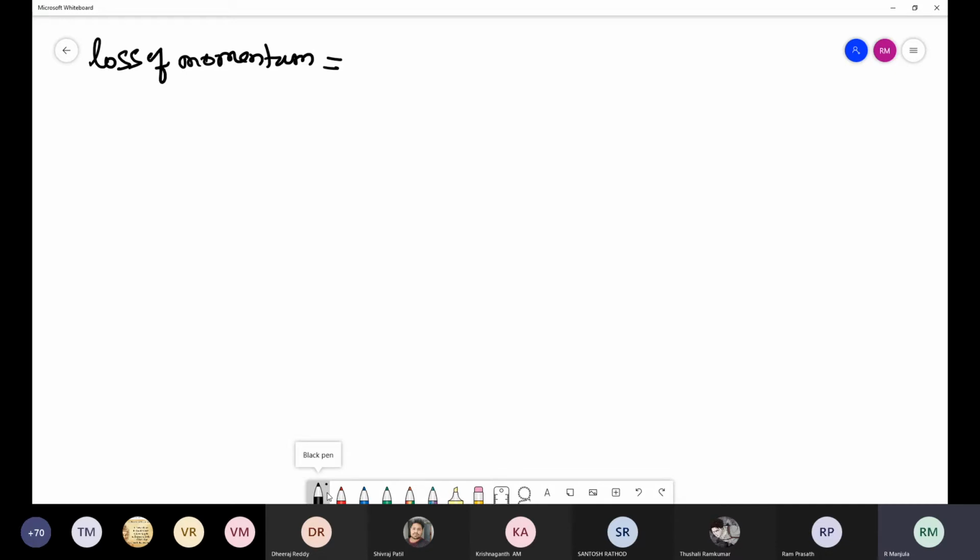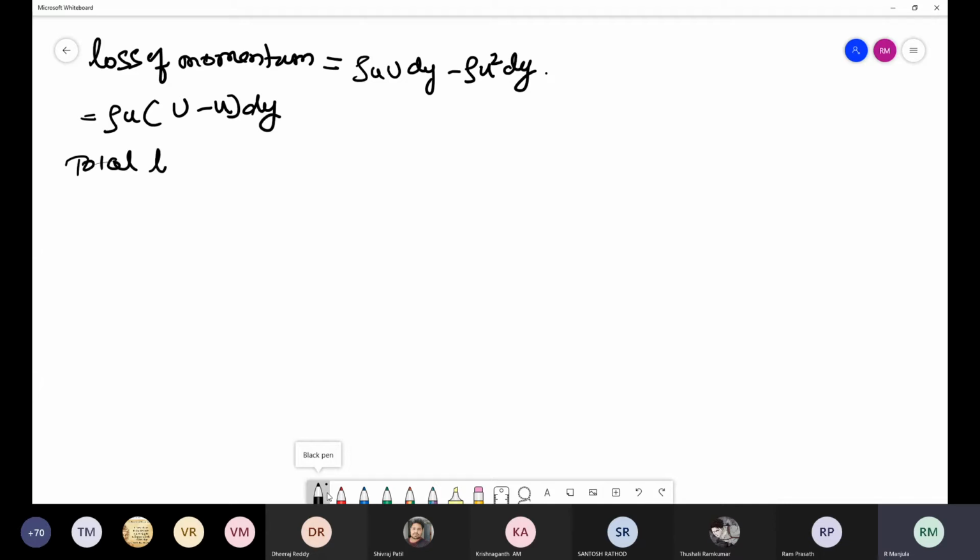Loss of momentum is equal to rho into small u into capital U into dy minus rho into u square into dy, or this is equal to rho u into capital U minus small u into dy. This is per second, so the total loss of momentum throughout the boundary layer will be equal to the integral over the boundary layer thickness, 0 to delta, of rho u into capital U minus small u into dy.